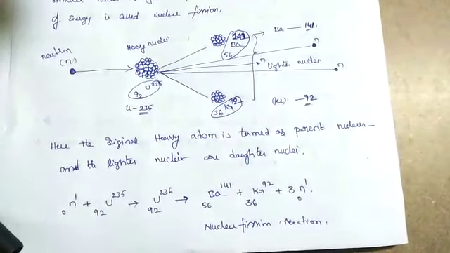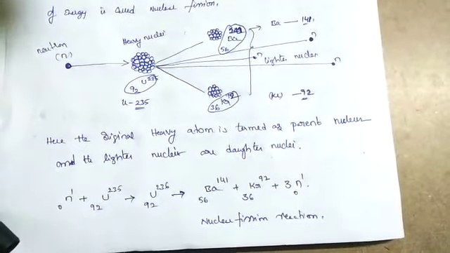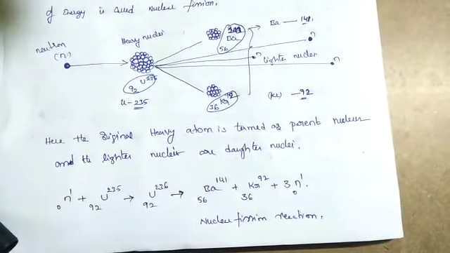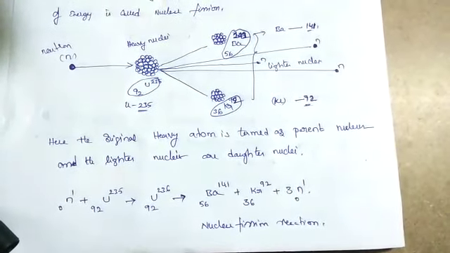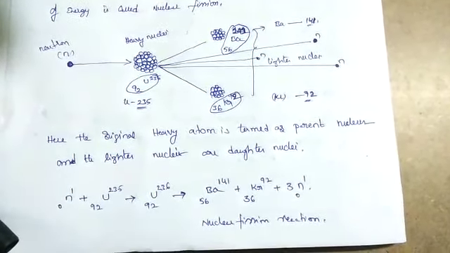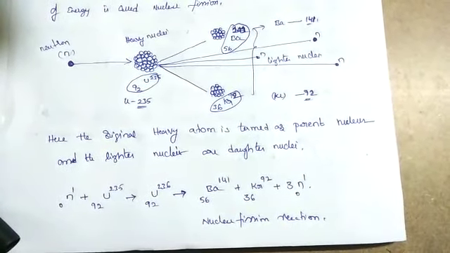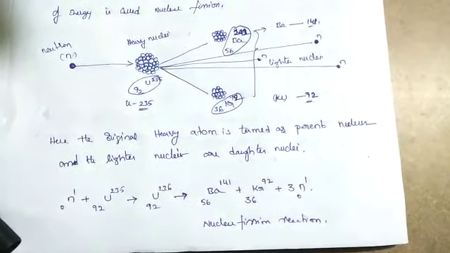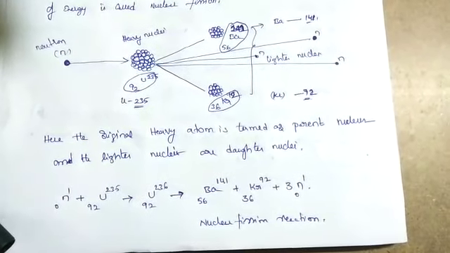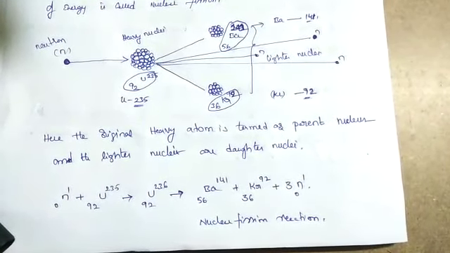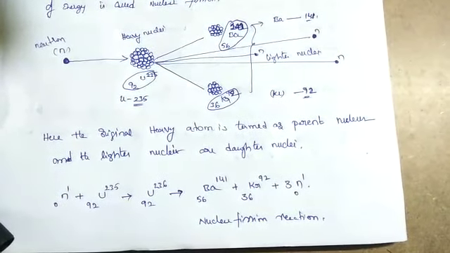Nuclear fission is the splitting of an atomic nucleus into two or more lighter nuclei accompanied by energy release. The original atom is termed the parent nucleus and the lighter nuclei are daughter nuclei. Fission is a type of nuclear reaction that may occur spontaneously or as a result of a particle striking an atomic nucleus.